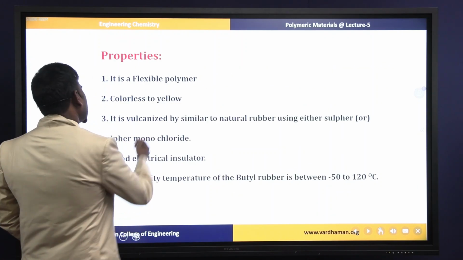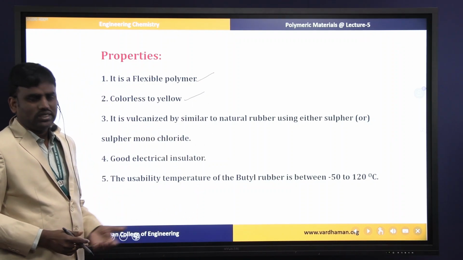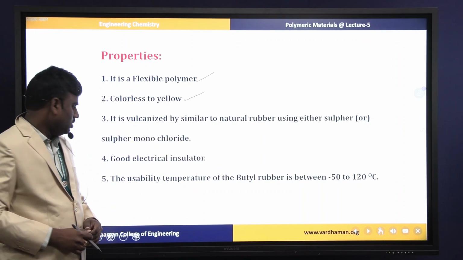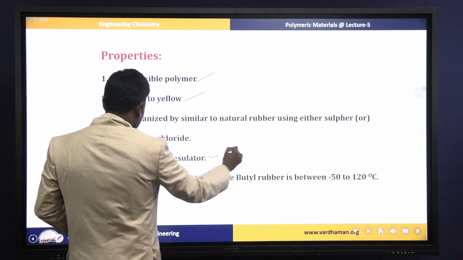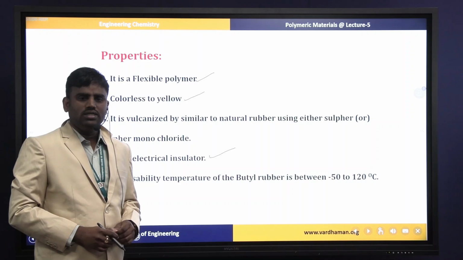It is a strong and flexible polymer, colorless to yellow, and it is also vulcanized, in a similar way to natural rubber. It is a good electrical insulator, and the working temperature of butyl rubber is up to 120 degree centigrade.